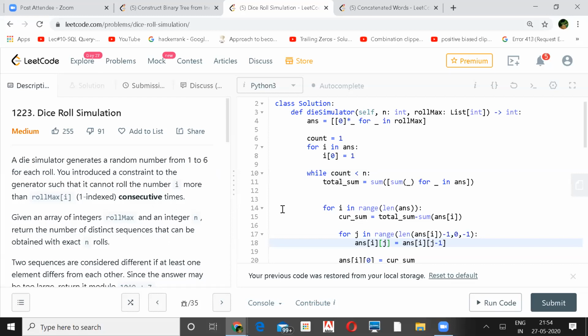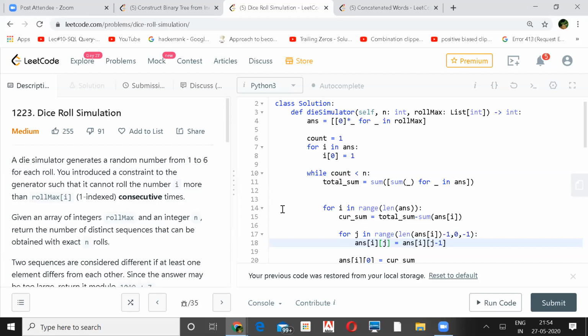Like initially you generated 1, 2, 3, 4, 5, 6. Now next time there is a restriction that one should be generated only once. That is possible only when we have previous sequences ending with one. So you can't add one to it. And next we see how many sequences end with one: 2,1, 3,1, 4,1, 5,1, 6,1. This is for n equal to 2, when you roll the die the second time.